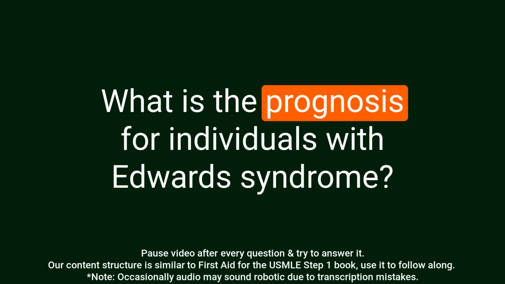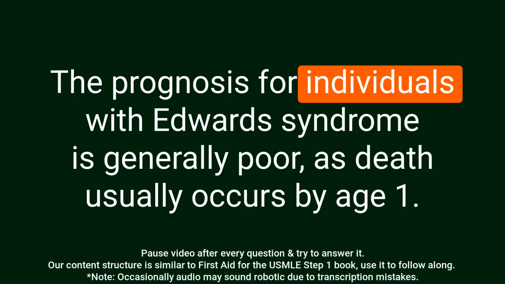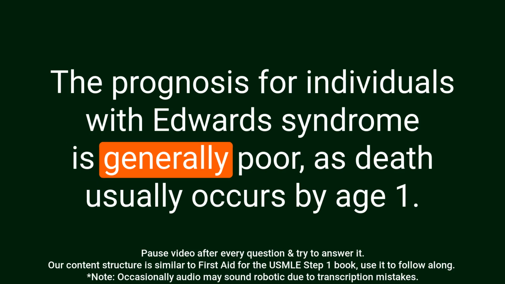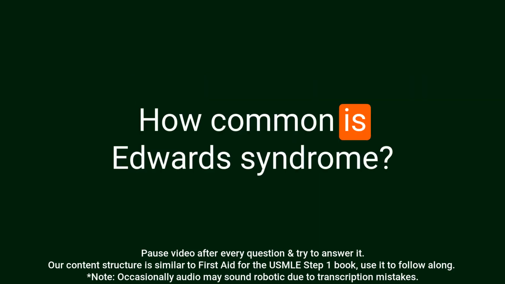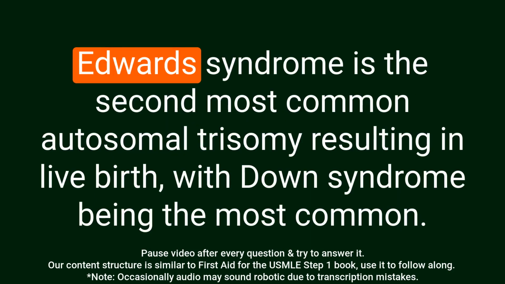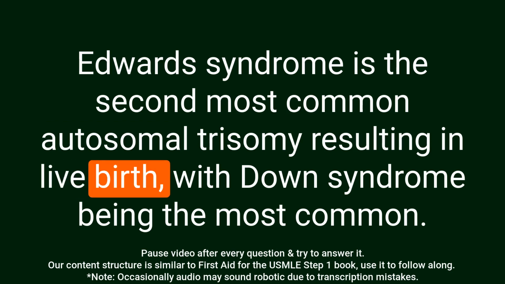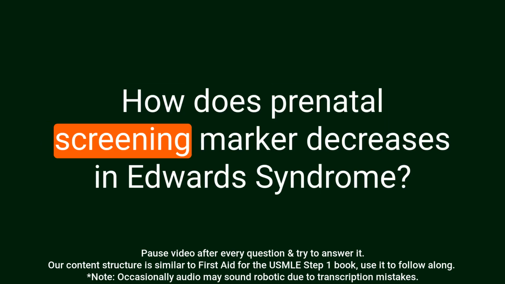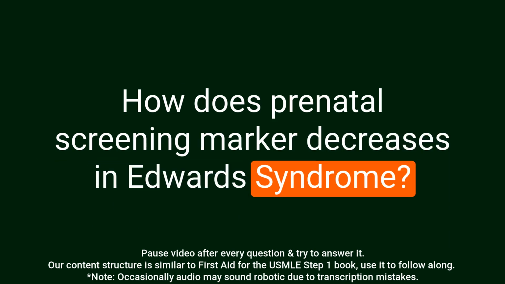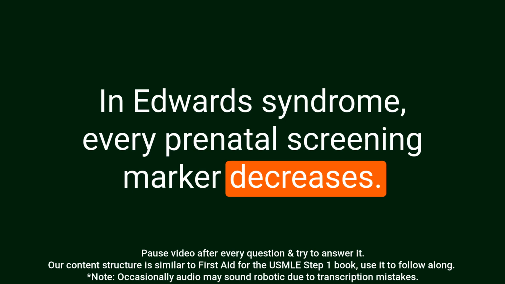Question: What is the prognosis for individuals with Edwards syndrome? Answer: The prognosis for individuals with Edwards syndrome is generally poor, as death usually occurs by age 1. Question: How common is Edwards syndrome? Answer: Edwards syndrome is the second most common autosomal trisomy resulting in live birth, with Down syndrome being the most common. Question: How do prenatal screening markers change in Edwards syndrome? Answer: In Edwards syndrome, every prenatal screening marker decreases.